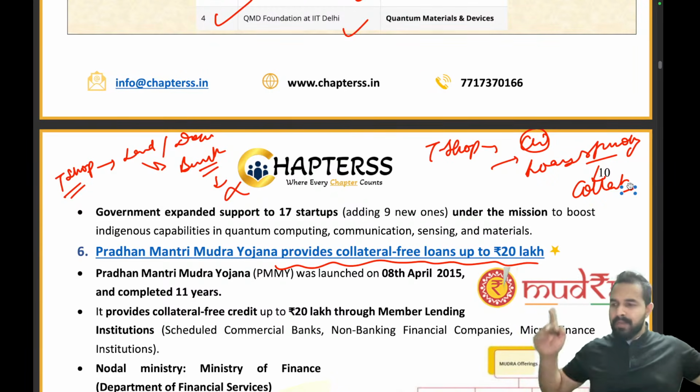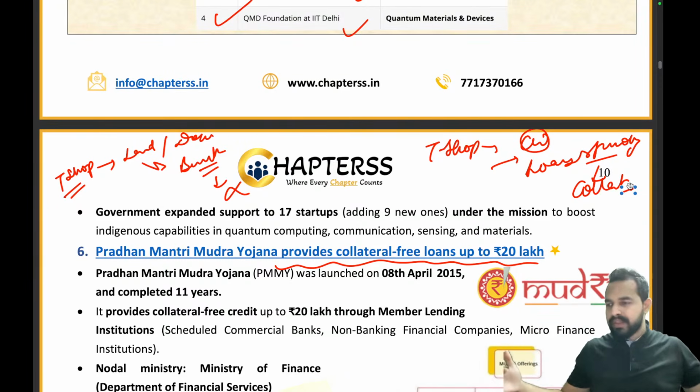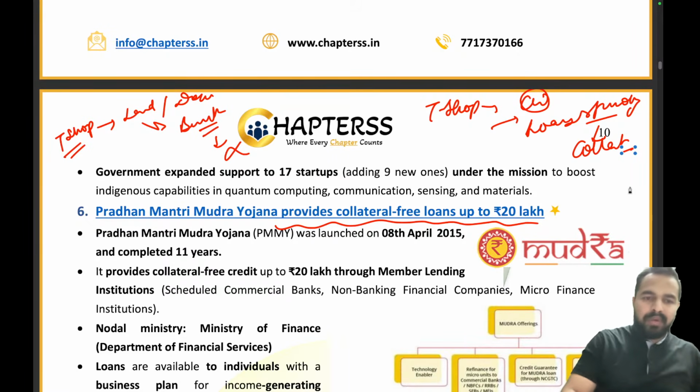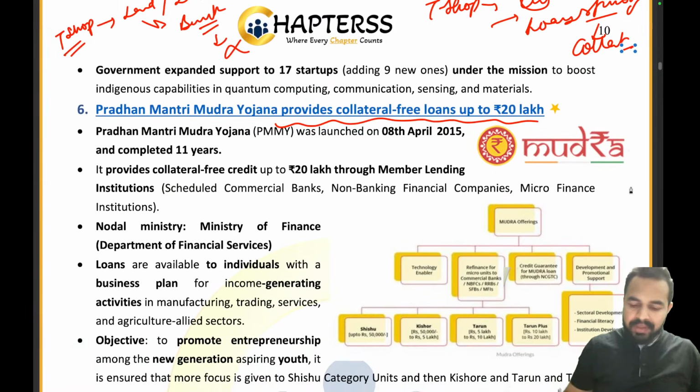When nobody helps, government comes for help. Okay, just try to think like this. So in order to provide such kind of people loans so that they can start their own businesses, government came up with the initiative of Mudra. That tea shop wala was requiring that Mudra, right? So government says, okay, don't worry, I will give you Mudra. That's how Pradhan Mantri Mudra Yojana was launched on 8th of April 2015.